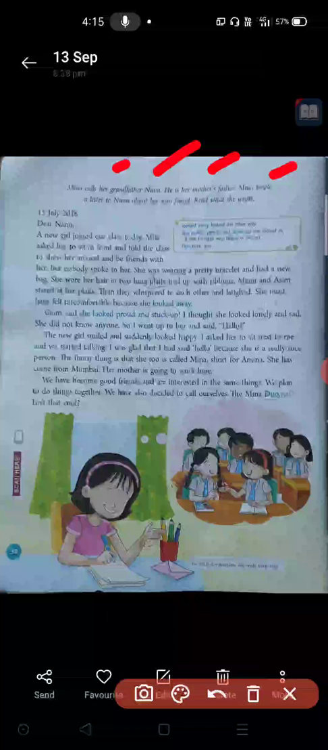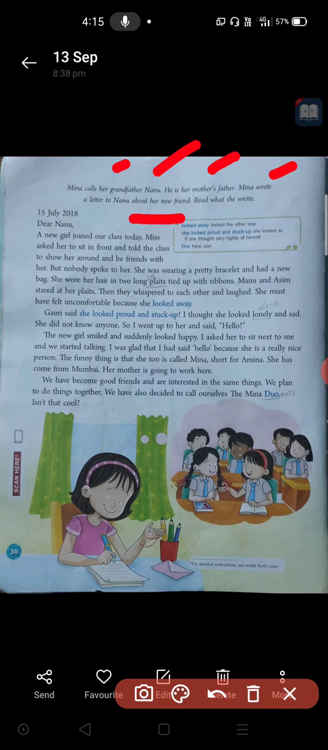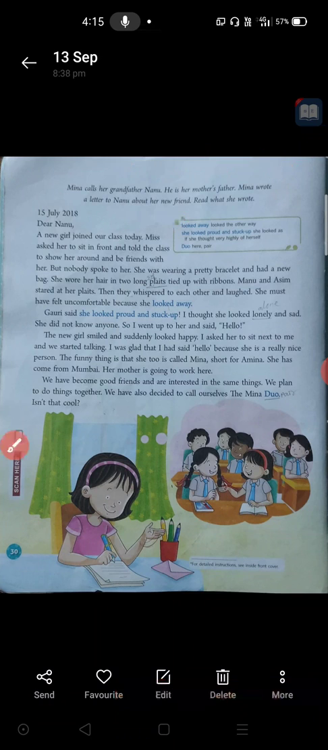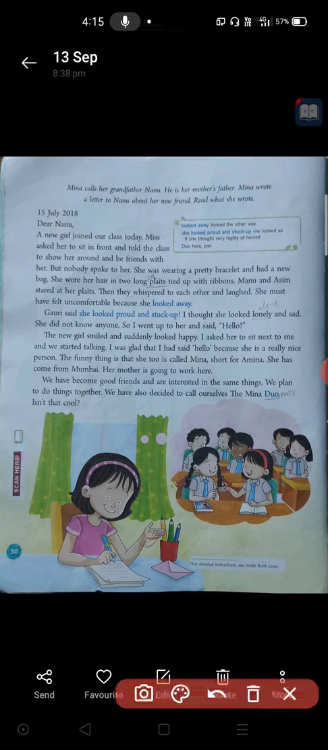Meena wrote a letter to Nanu. She wrote a letter to her grandfather, her mother's father, about her new friend. She had a new friend here. So about that new friend, she wrote a letter here. And read what she wrote. What she wrote is here in this lesson. You can read it out like that.